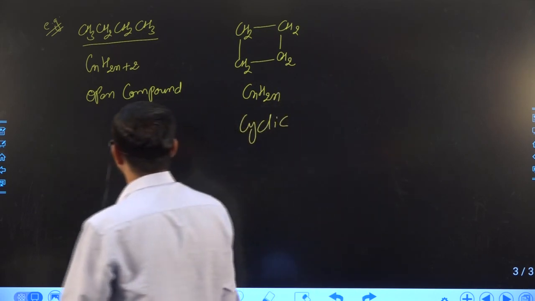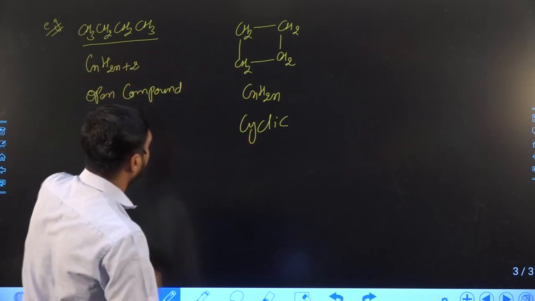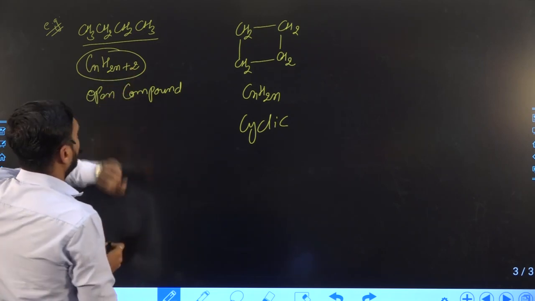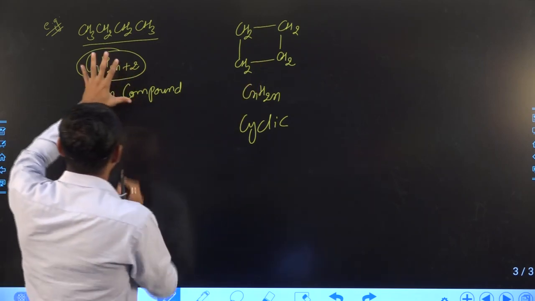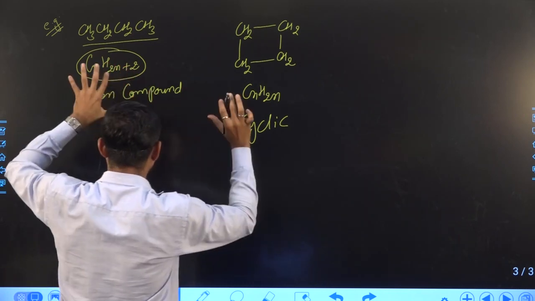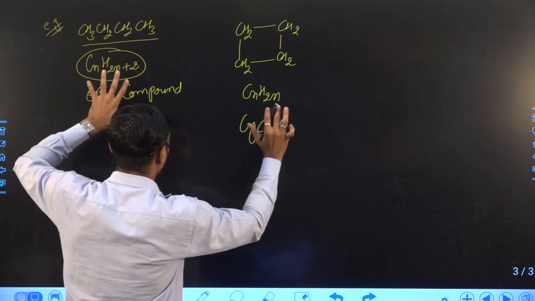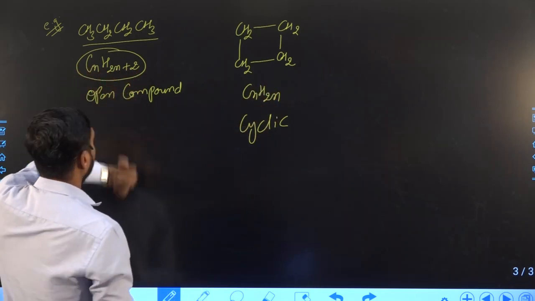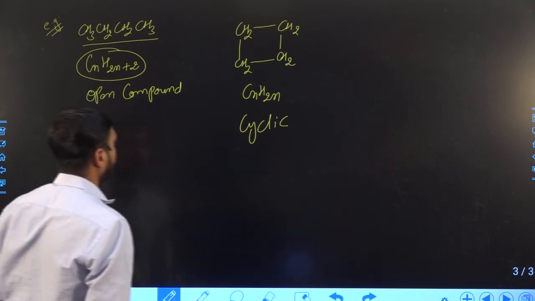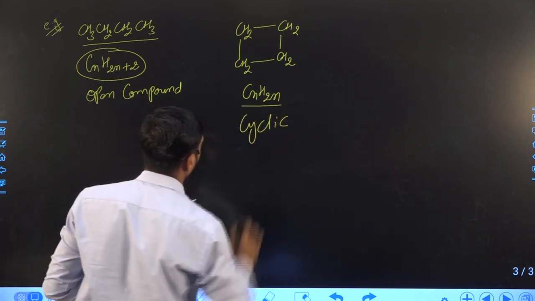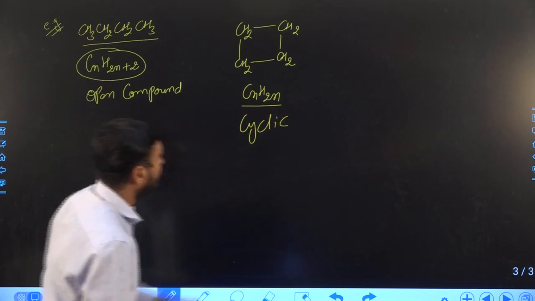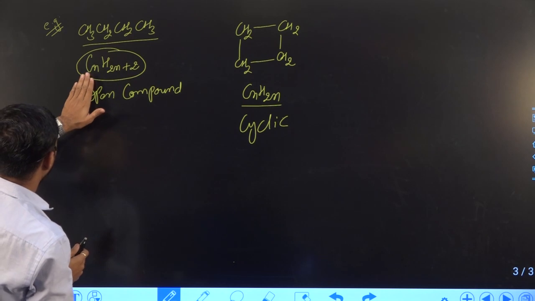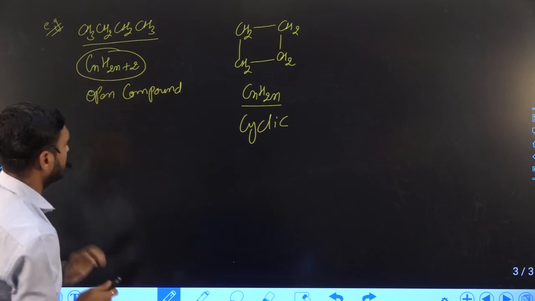So what is the difference between open compound and cyclic compound? In the general formula, the open compound has 2 more hydrogens as compared to the cyclic compound. This is the general difference based on the general formula. The general formula of a cyclic compound is CnH2n, while in the case of an open compound the general formula is CnH2n+2.